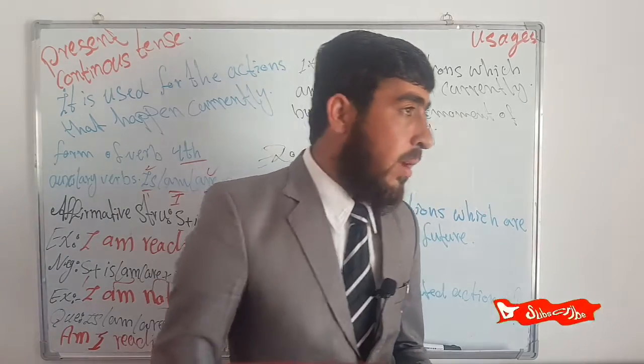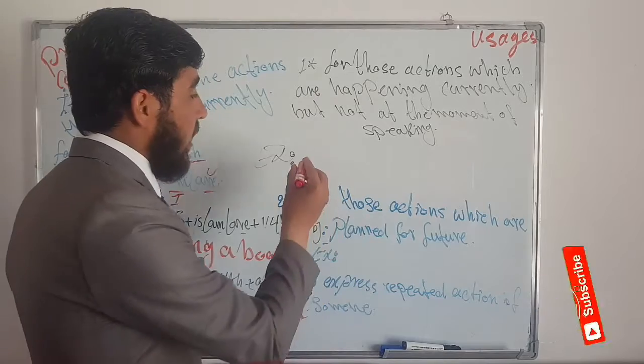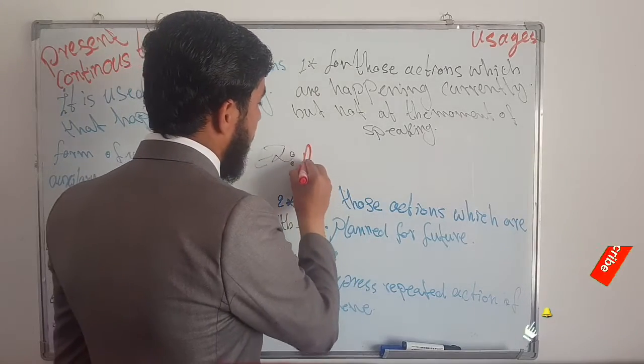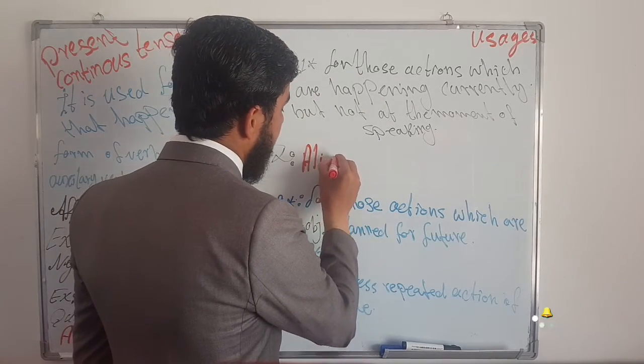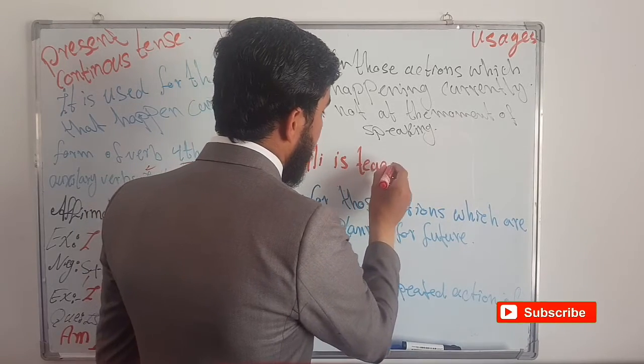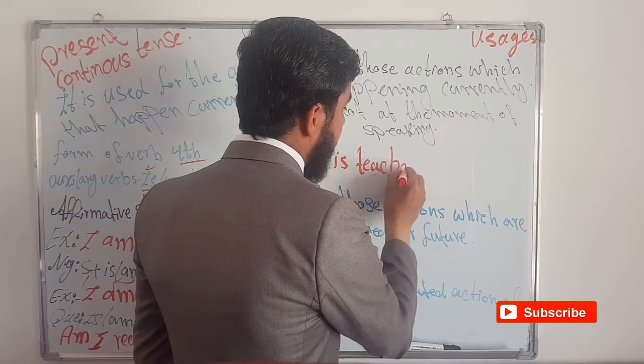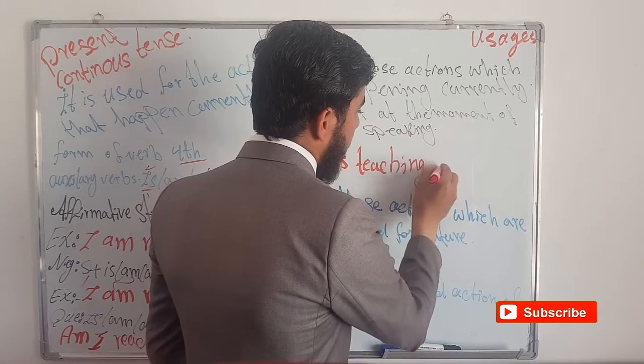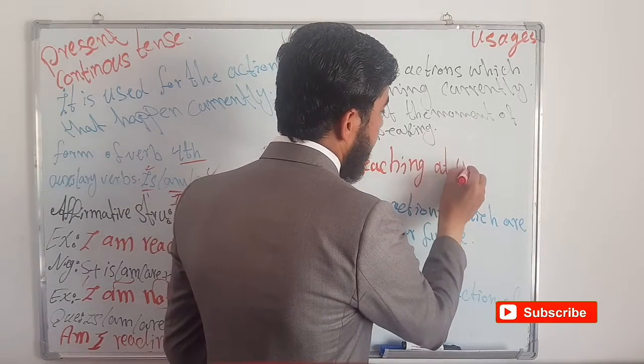How? For example, Ali is teaching at university.